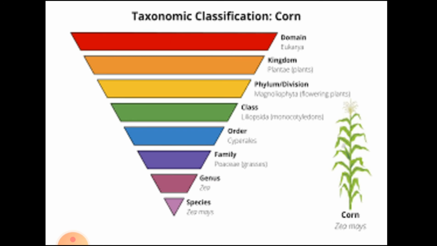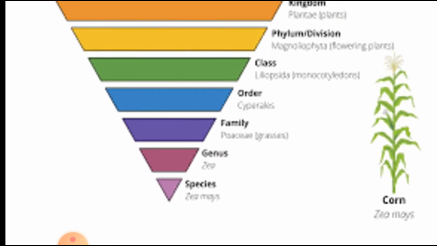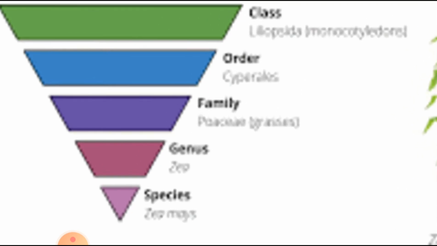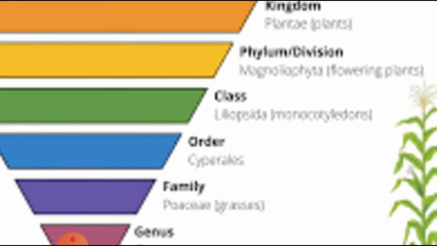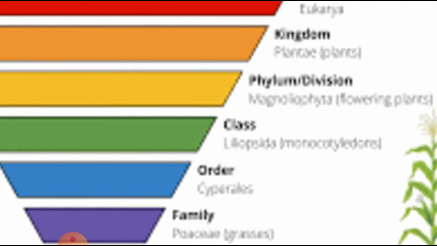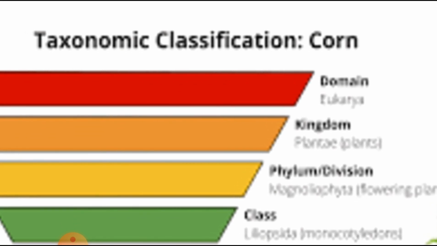This is the taxonomic classification of a plant. You can see here it's in hierarchical order. Hierarchy means it's in the form of the classification that is shown. So here you can see the species, genus, family, order, class, phylum or division, kingdom and domain.